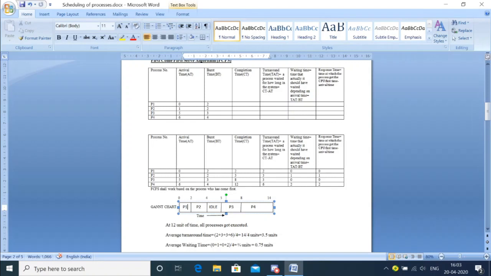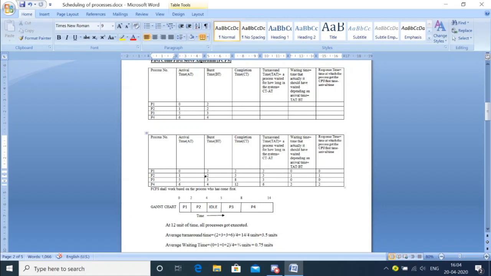Next, I will check who has arrived at 1 second. P2 has arrived, correct? But P2 cannot come in between 0 and 2. Why? Because in FCFS, until the process which is executing has finished its work, we cannot bring the next one. Once P1 is done, right at 2 seconds, from here I have to start the work of P2.